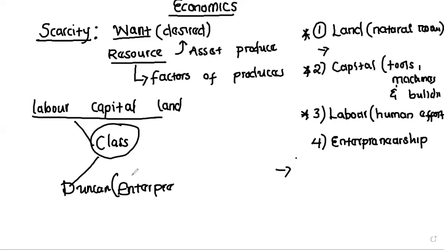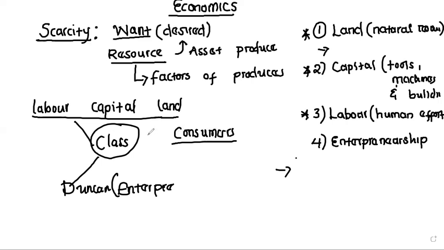So now, in order for you to use these factors of production, there is money that you have to pay. Is that okay? So if, for example, I use capital, there's an assumption in economics that consumers are the owners of the factors of production. So firms are not owning the factors of production. They go to consumers to ask for them.